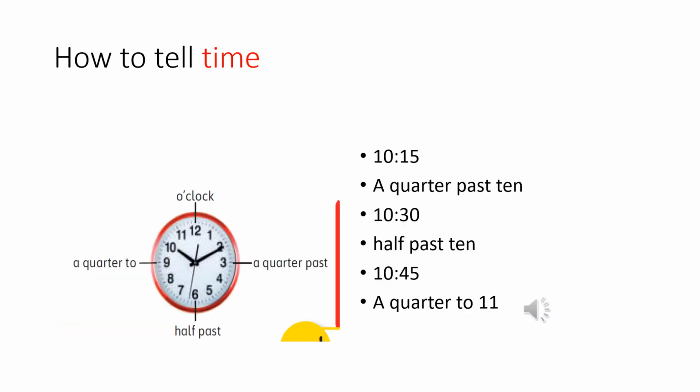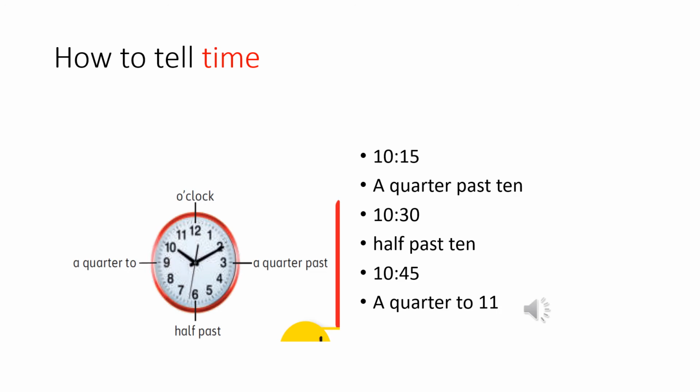And now we want to know how to tell the time. We say it's o'clock when the time is on the hour. And we say a quarter past when the time is 15 minutes after the hour. And we say a quarter to when the time is 15 minutes before the hour.